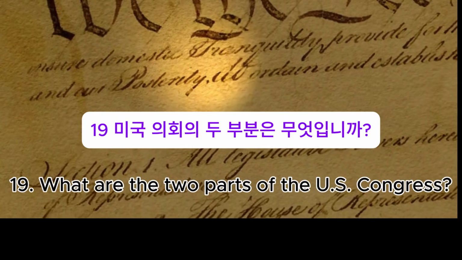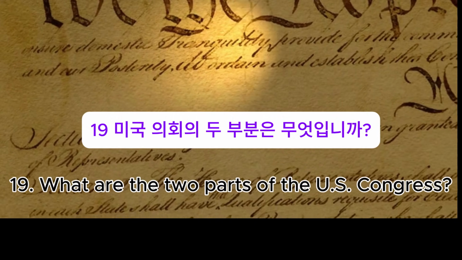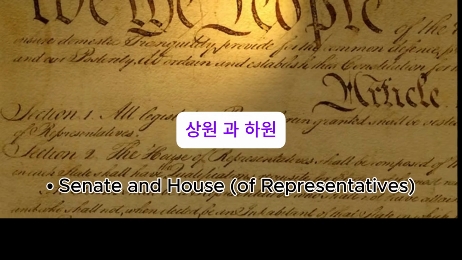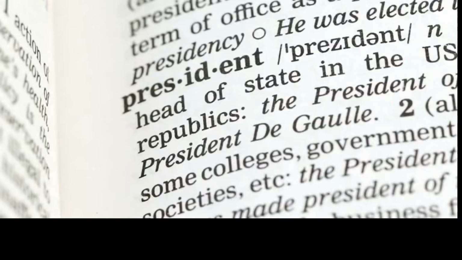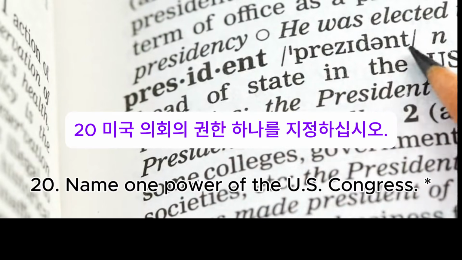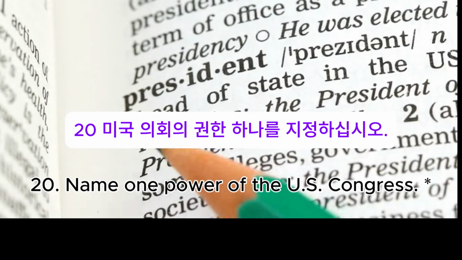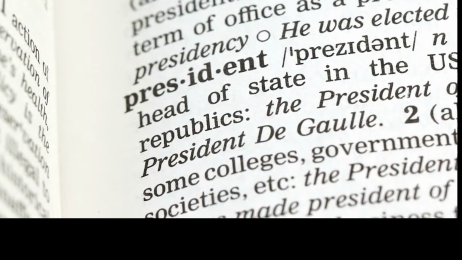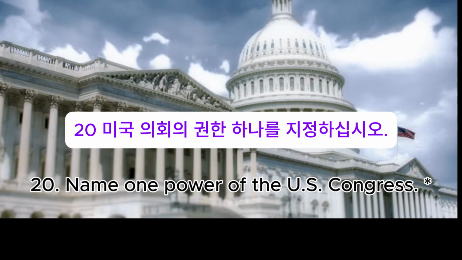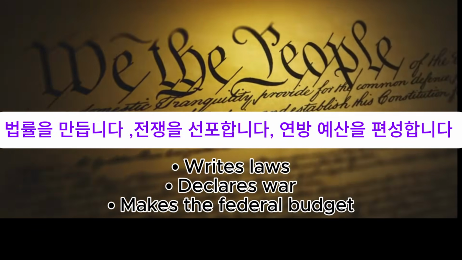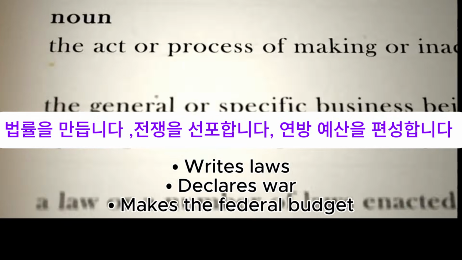19. What are the two parts of the U.S. Congress? Senate and House of Representatives. 20. Name one power of the U.S. Congress. Writes laws, declares war, makes the federal budget.